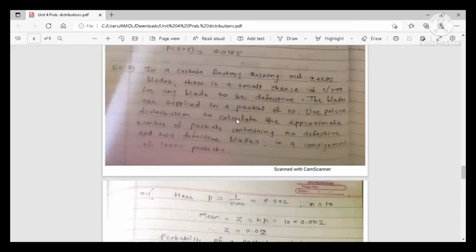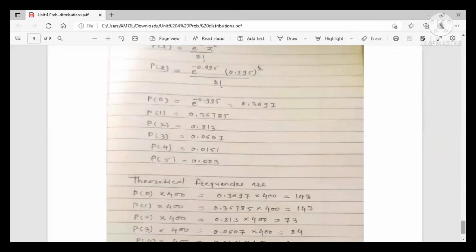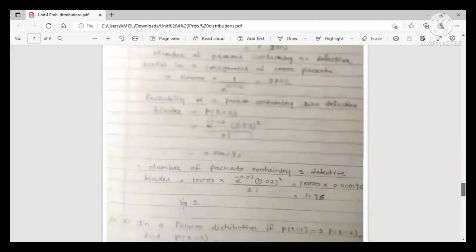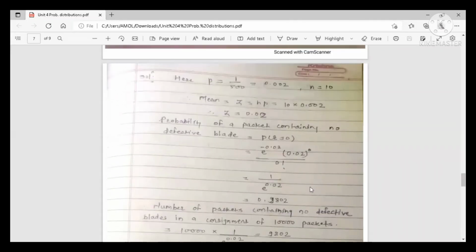Use Poisson distribution to calculate the approximate number of packets containing no defective blades and then 2 defective blades. No defective blades means the value of r is equal to 0. Using Poisson distribution, you find the value here.